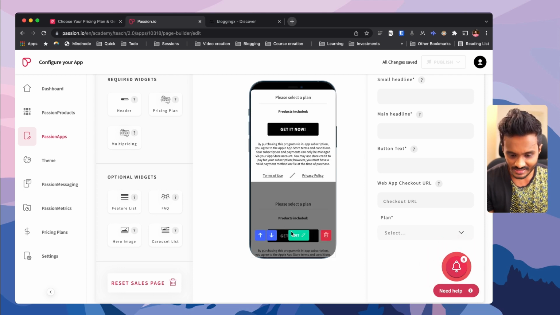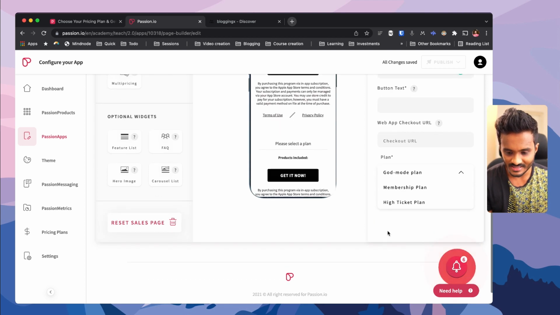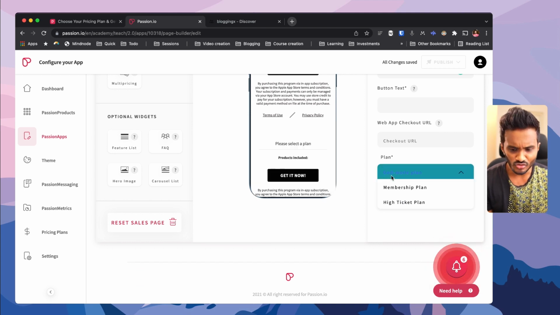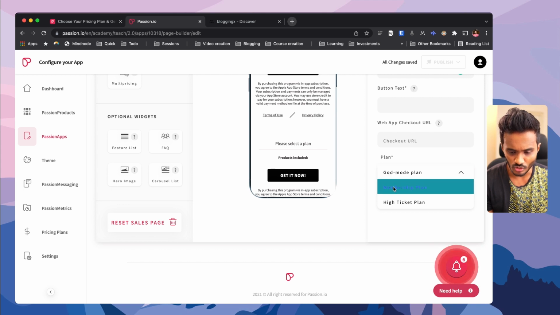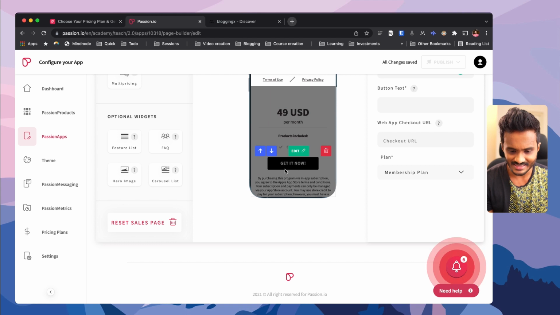So here I can select the plan. Here I can enter a small heading, main heading, and here select the plans that I can create under pricing plans that I will be going through. So essentially you will have various pricing plans or tiers, so you can map any of those plans to this button, so that once this button is clicked, they will be checking out the product.